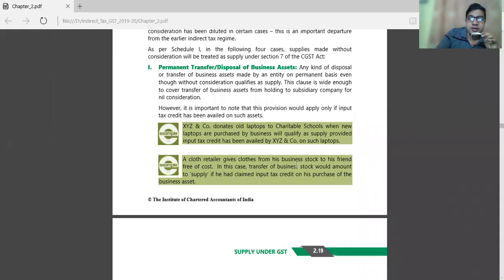One more example that you should keep in mind. XYZ and company donates old laptops to a charitable school. When new laptops are purchased by the business, it will qualify as a supply provided input tax credit has been availed by XYZ on such laptop. Now, here this is a particular case where a permanent transfer is there.